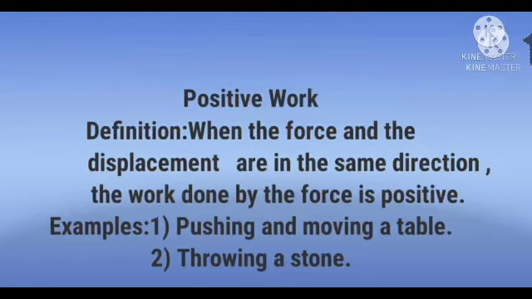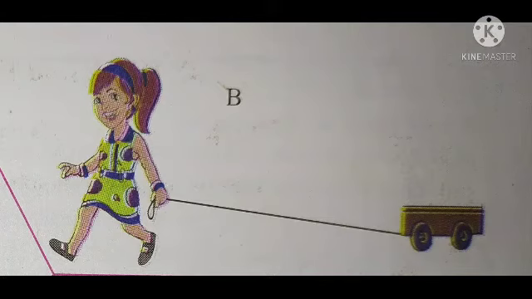Now we observe the second example, throwing a stone. If a stone is thrown in the upward direction, then the applied force and the stone both move in the upward direction, that is, force and displacement are in the same direction, which is an example of positive work. We observe this girl.